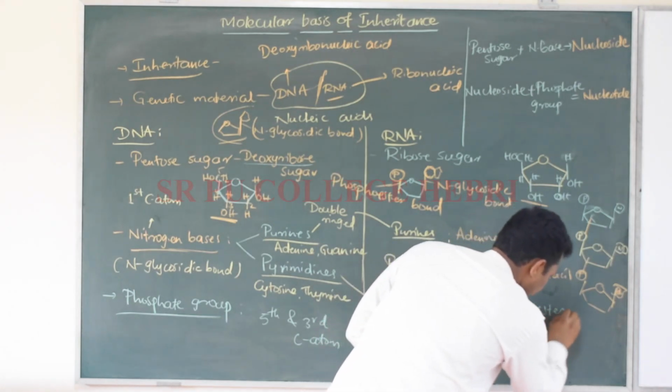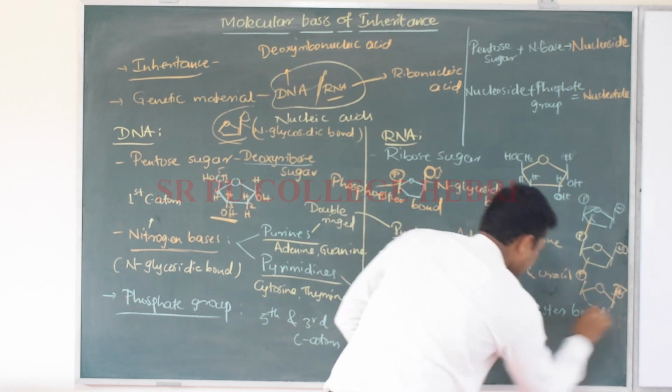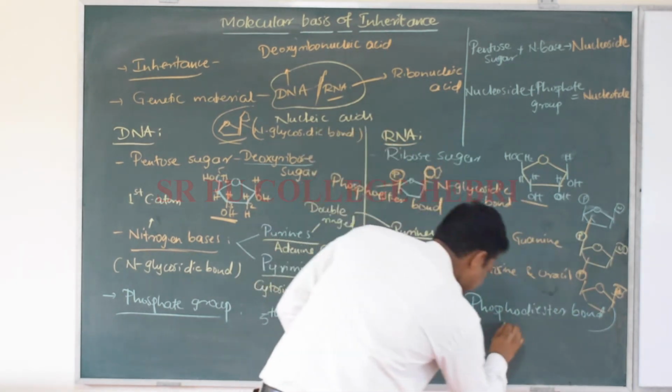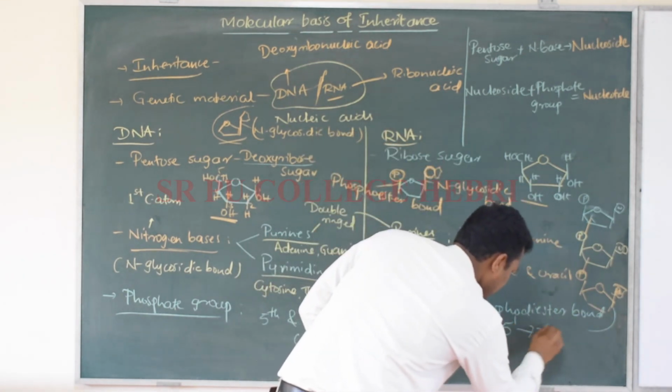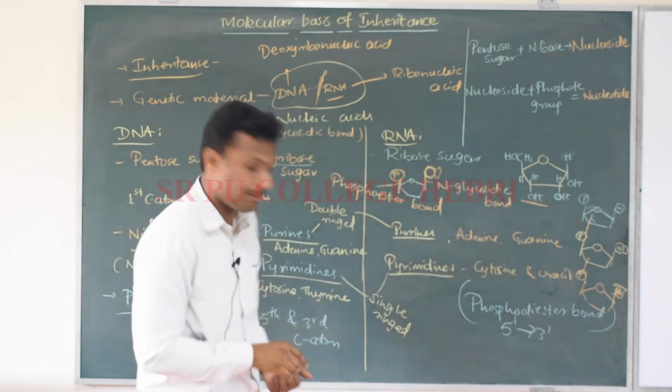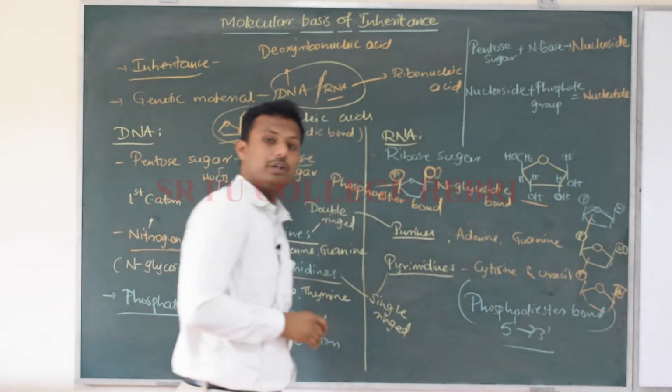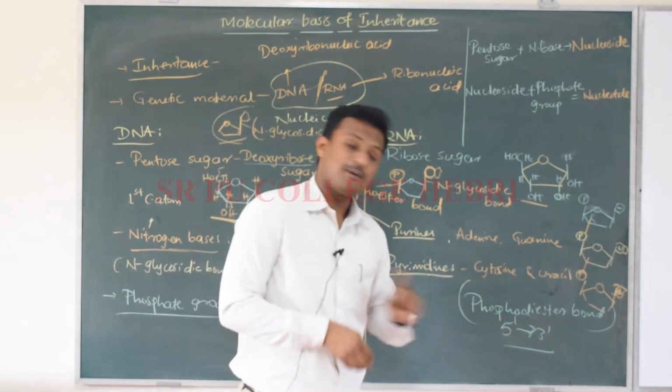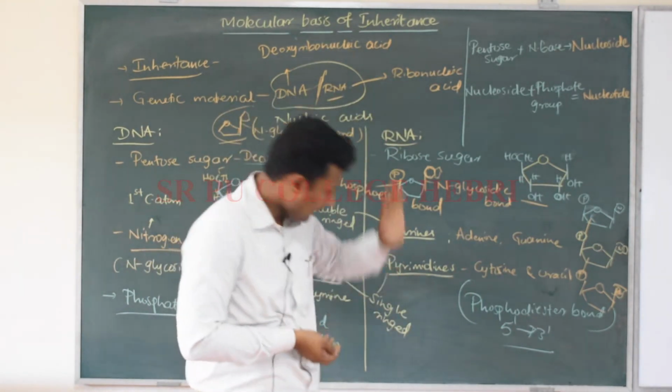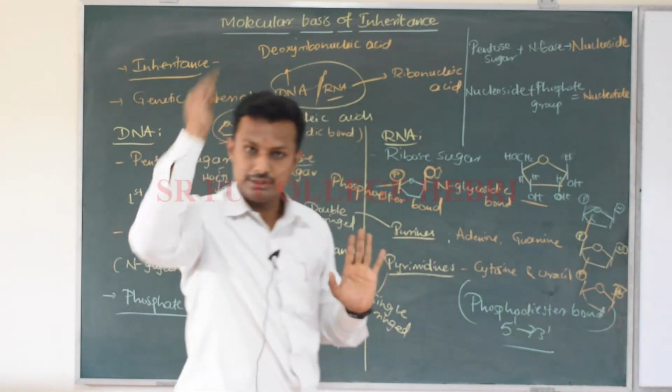Phosphodiester bond always takes place in one direction, that is 5' to 3' direction. So for now, just keep that in mind. Phosphodiester bond formation takes place in this direction, that is 5' to 3'.